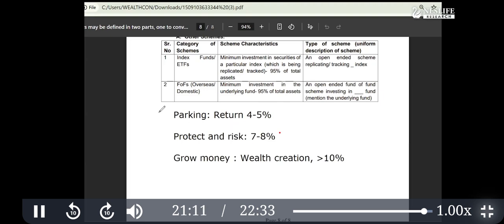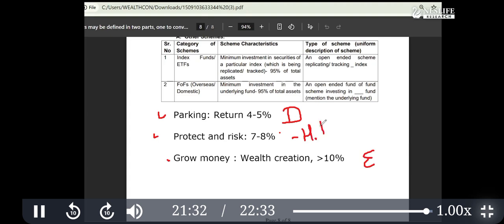So align your objective with the specific type of mutual fund. For example, for parking, you will go to the debt fund which has less duration, less than one year. Okay, for growing the money, you will have to go for equity or gold. For protection, you will have to go to hybrid or debt.